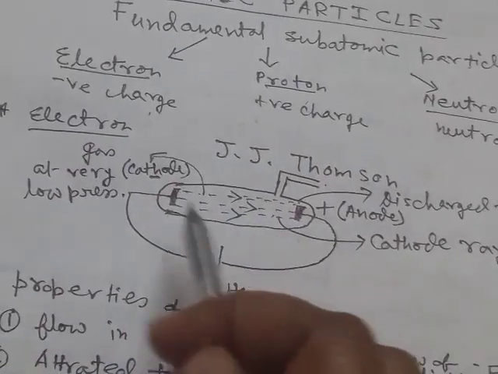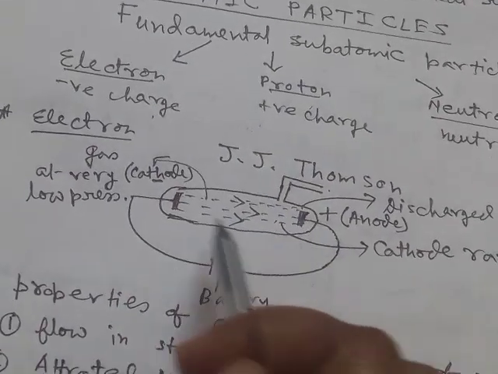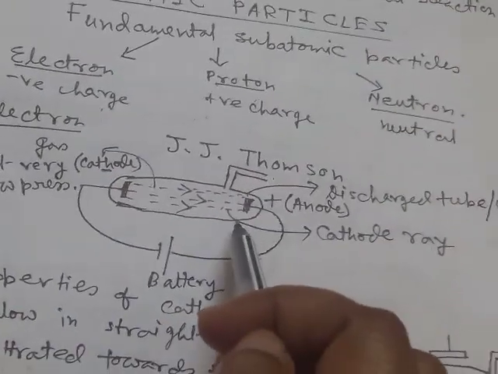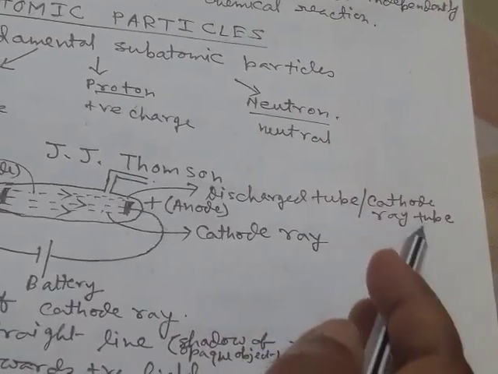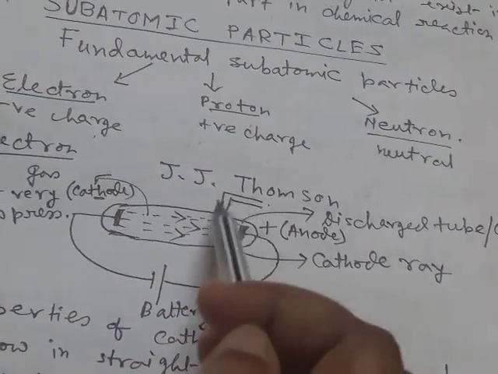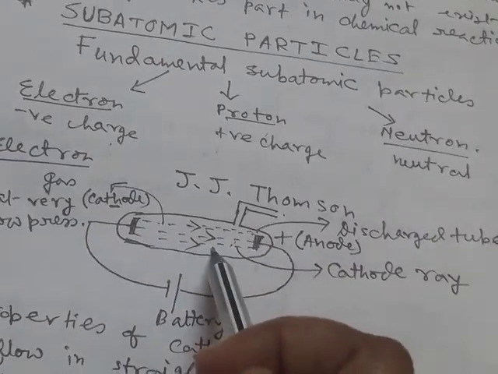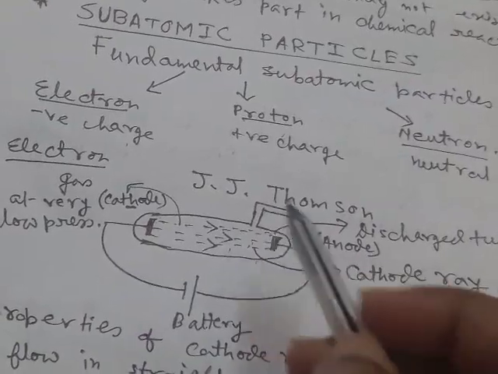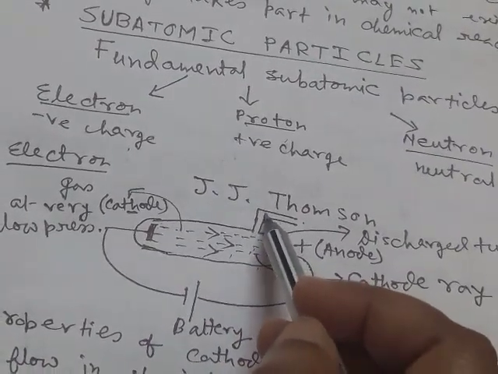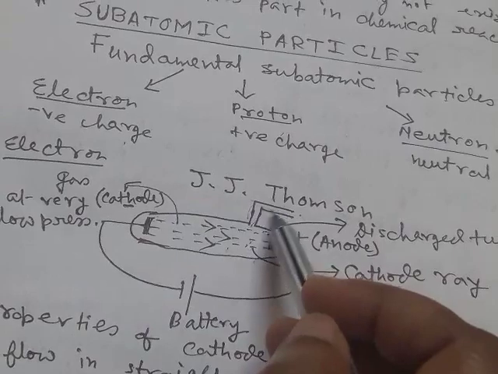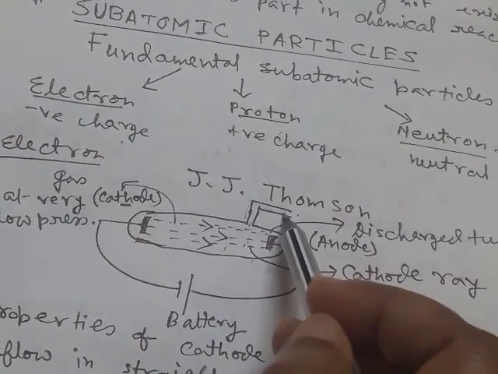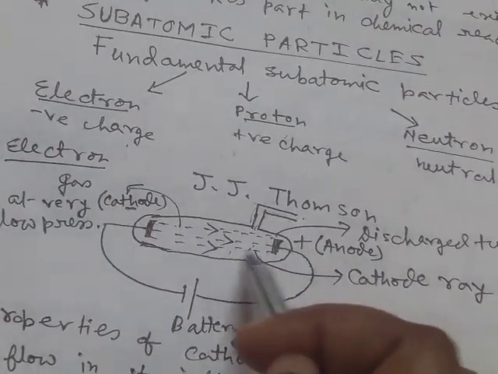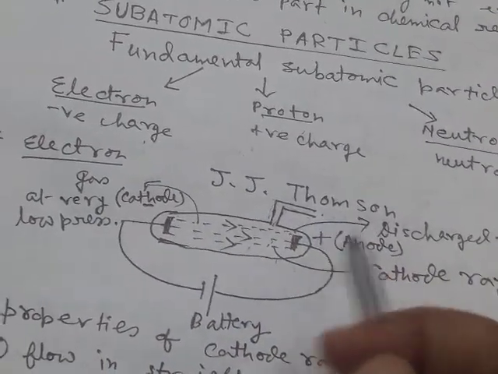Here he first took a hard glass tube. This is a hard glass tube. This is called discharge tube or cathode ray tube, and this tube is filled with a gas, that may be any gas, hydrogen, helium, etc., and this tube is connected with a side tube. Through this side tube, the discharge tube can be evacuated through a vacuum pump.